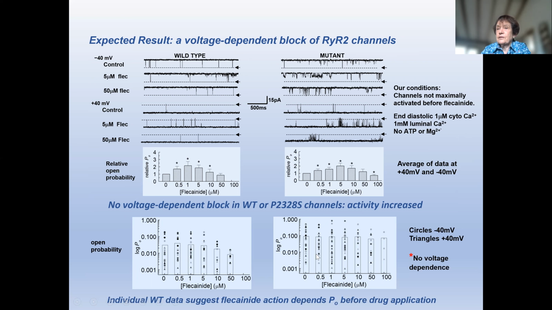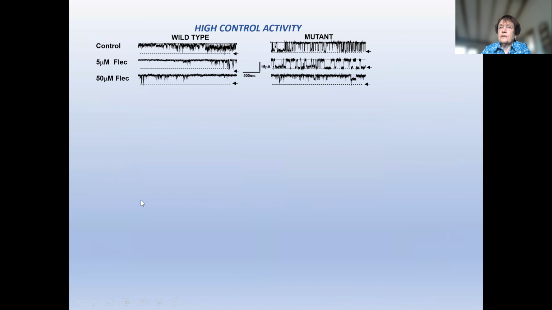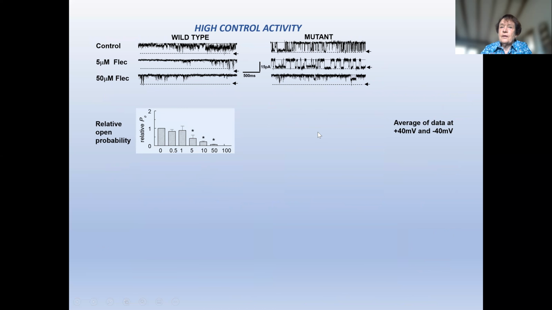This wasn't quite so apparent in the mutant data, but what we decided to do was to treat these two classes of high activity and low activity channels separately and see what happened. So these are the high control activity channels, and shown particularly in the wild type, the decline in activity as flecainide concentration increases up to 50 micromolar, and a similar effect in the mutant.